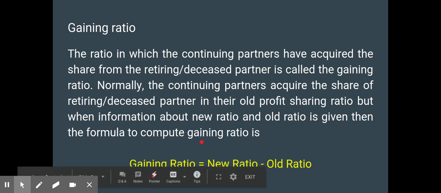So by using the gaining ratio formula, new ratio is 5 by 10 in case of Y and the old ratio is 3 by 10 in case of Y. So the gaining ratio is 2 by 10, which is what Y has acquired from Z.